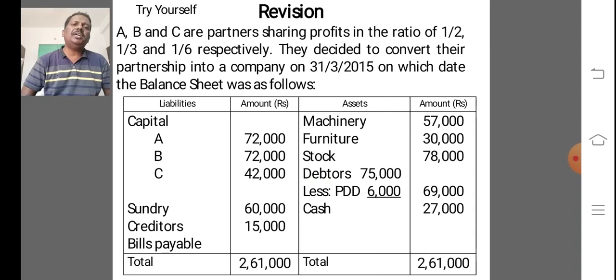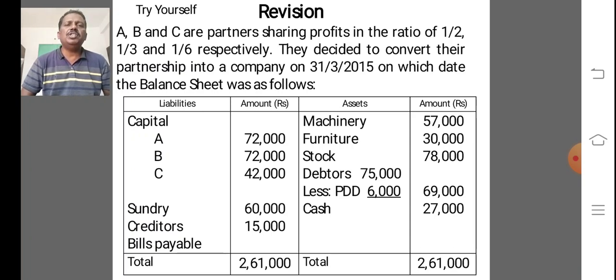So dear student, try yourself. A, B, C are partners sharing profits in the ratio of 1/2, 1/3, 1/6 respectively. They decided to convert their partnership into a company on 31/3/2015, on which date the balance sheet was as follows.